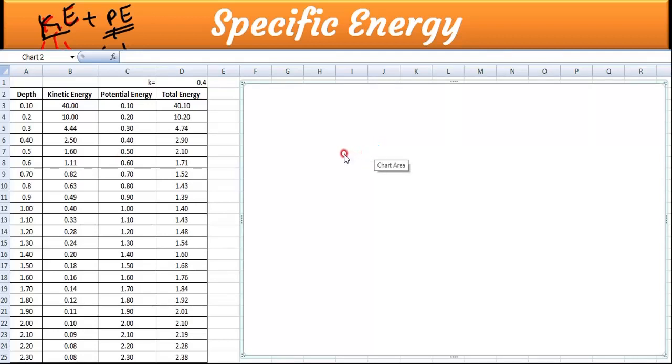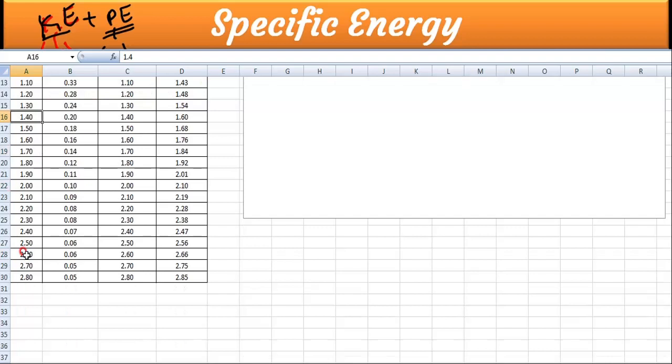Now whatever I told you there, it will come like this, but we'll ask this Excel whether it will give it or not. We'll see. Now see, this is the depth. I considered the depth of water from 0.1 meter, 0.2, 0.3, like that. I increased that, and I got a 2.8 depth.